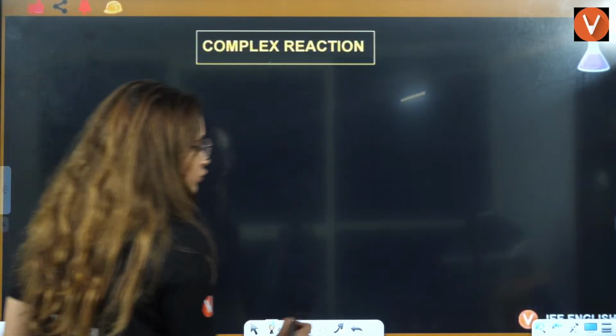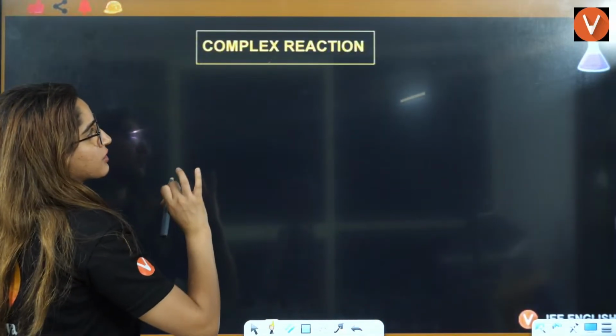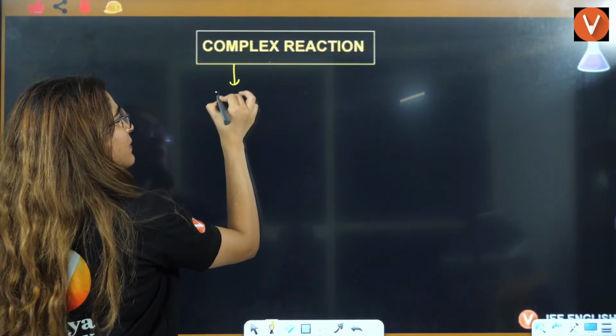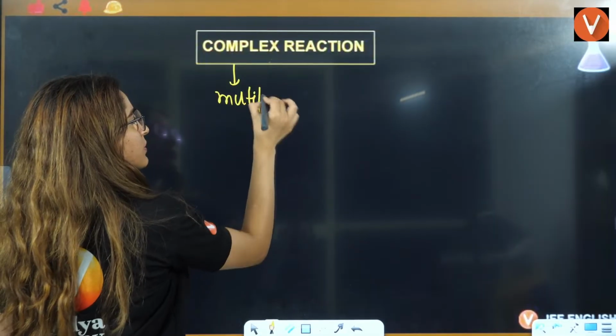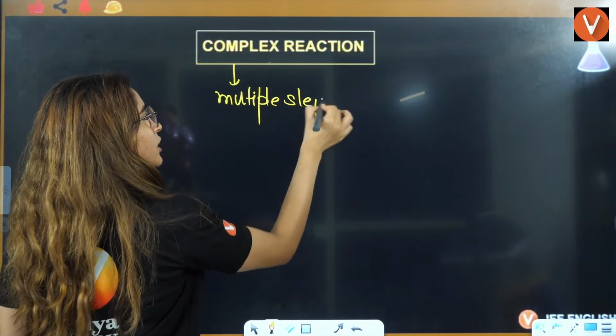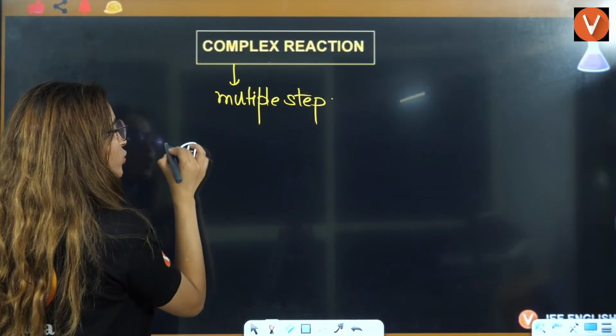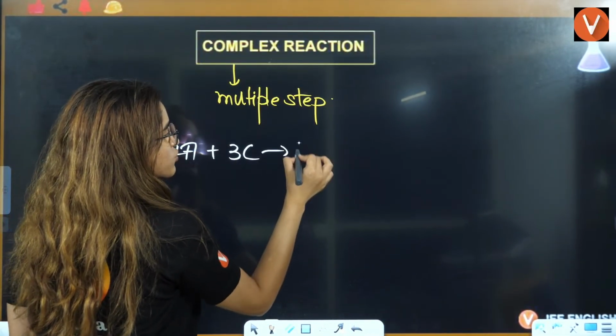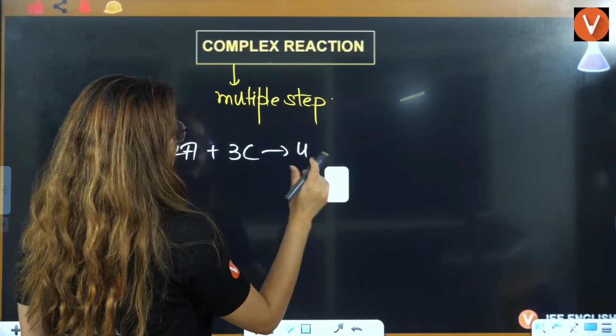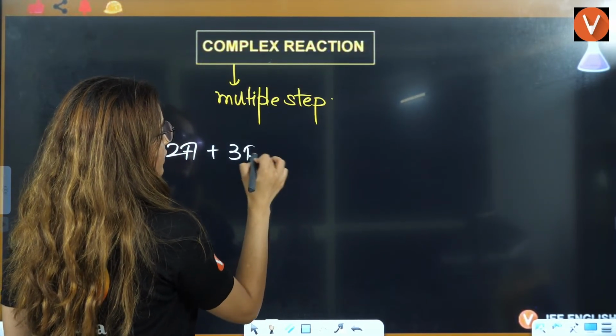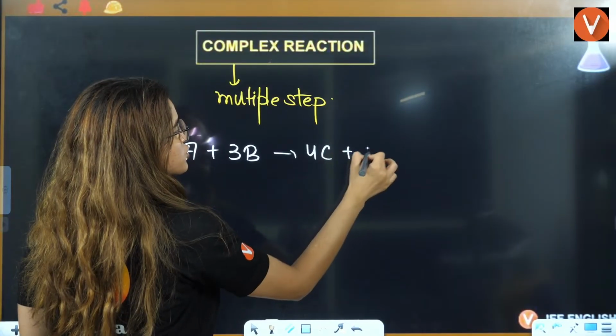Now, if you talk about a complex reaction, this may be multiple steps. For example, they have given you this reaction: 2A plus 3C give rise to 4B, 2A plus 3B give rise to 4C plus 2D.